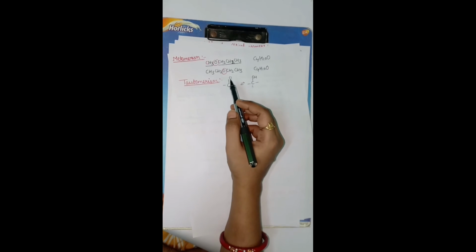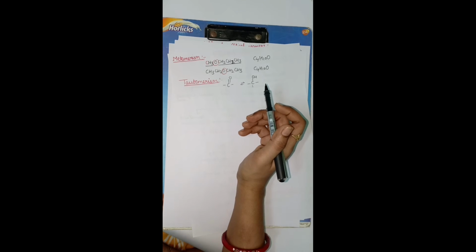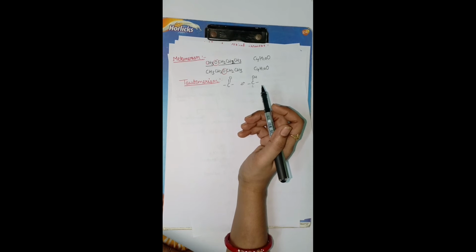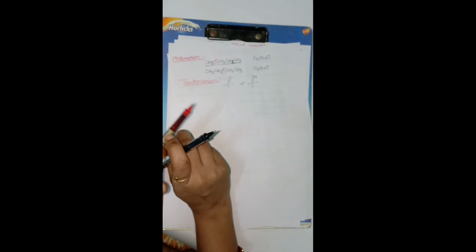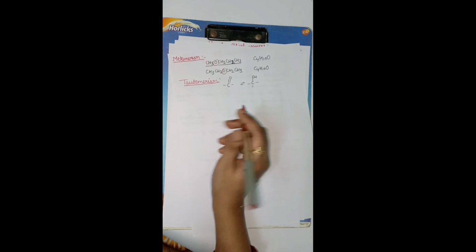Okay students, so there are 5 structural isomerisms: chain, position, functional, metamerism and tautomerism, which are very important in your exams. Questions are asked like: give an example of functional isomerism, give an example of tautomerism. Whatever the question is, you have to know at least one example of each isomer. So these are the structural isomers.